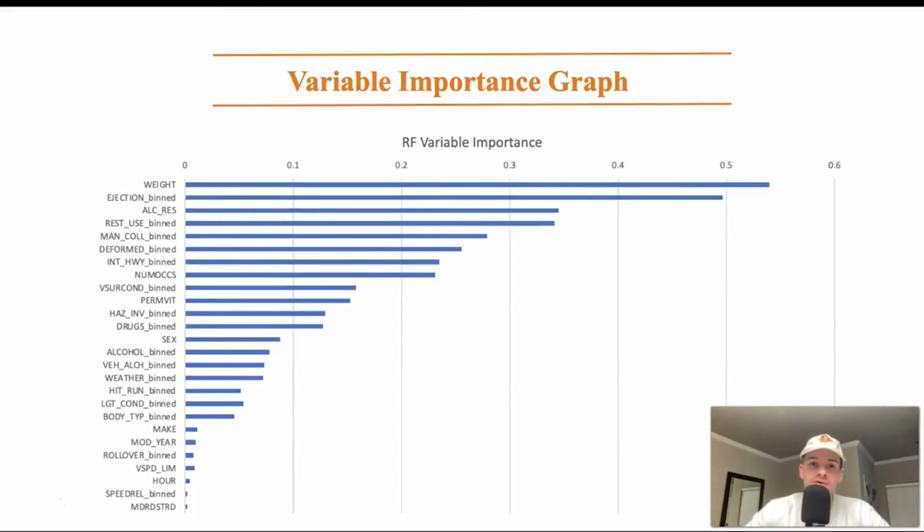As you can see on the variable importance graph, most of the variables toward the top make sense when you think about crash severity: how heavy the vehicle is, whether the people in the vehicle were ejected, the results of alcohol tests, whether seat belts were used, and the manner of collision, like if it was a head-on or if it was a fender bender, side swipe.